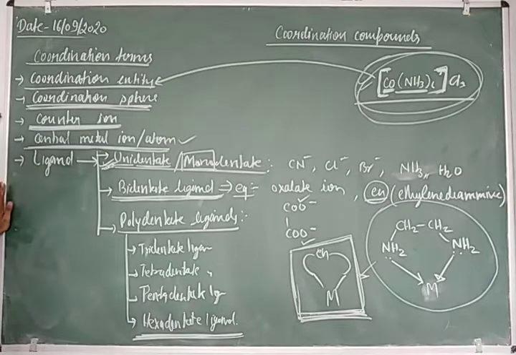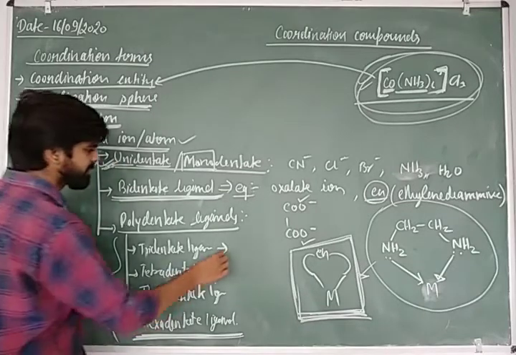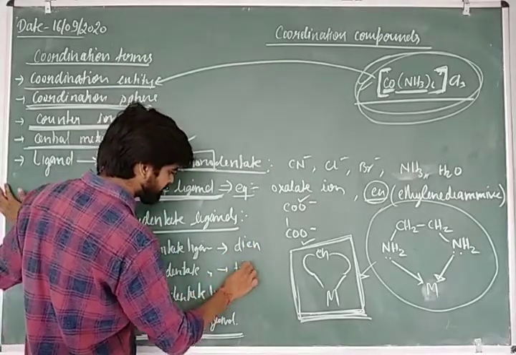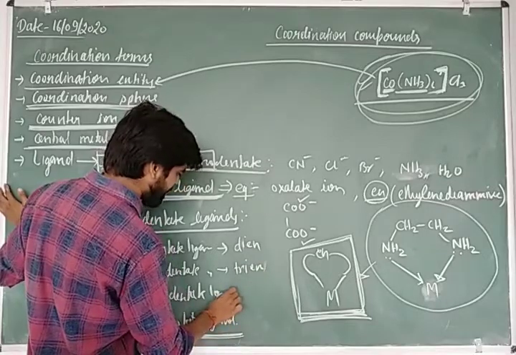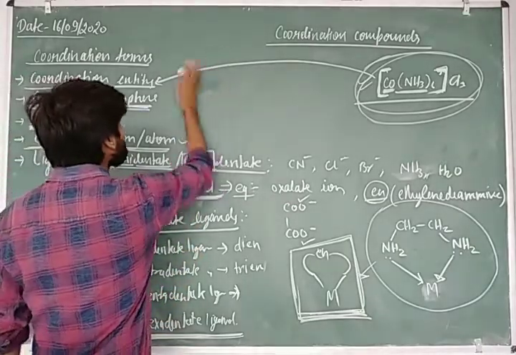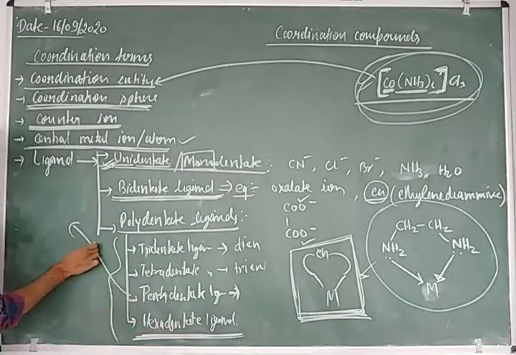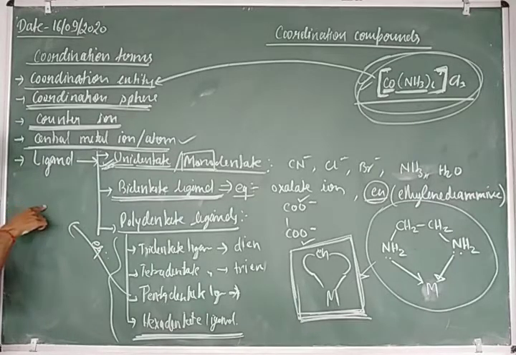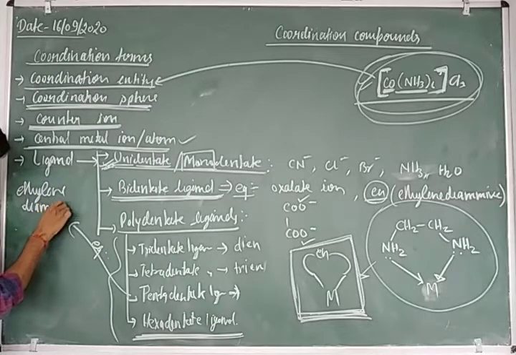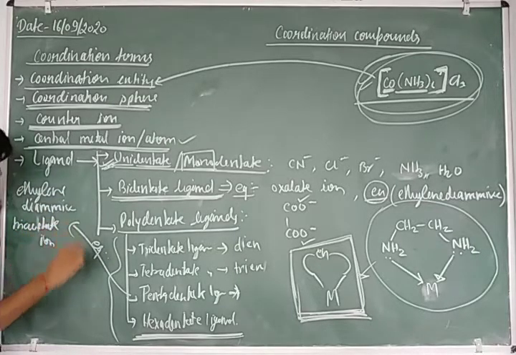Let us talk about examples of these ligands. First is the tridentate ligand. An example is diethylene triamine, and the second one is the trien. An example of a pentadentate ligand is ethylenediamine triacetate ion. This one is the example of the pentadentate ligand.